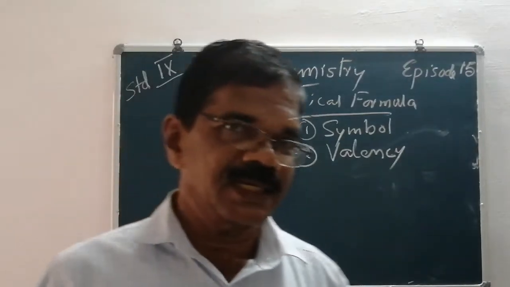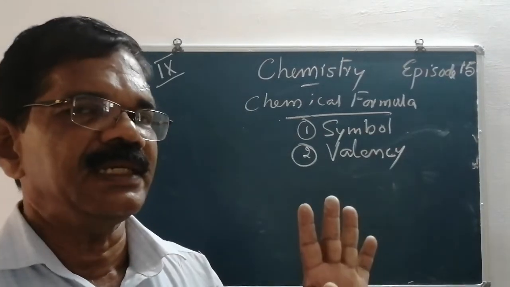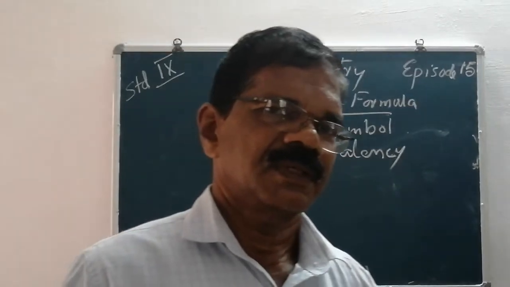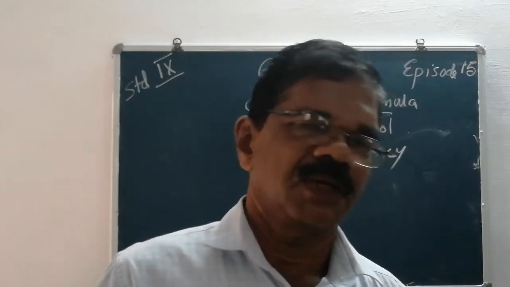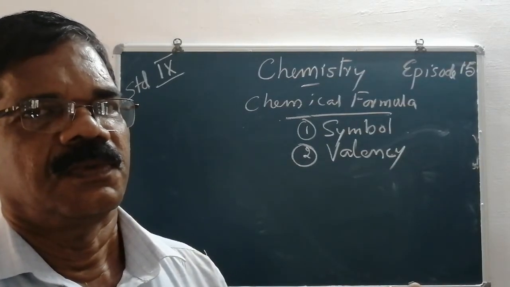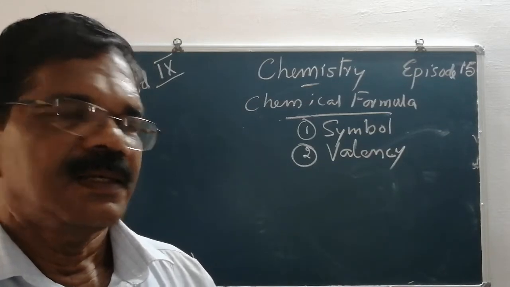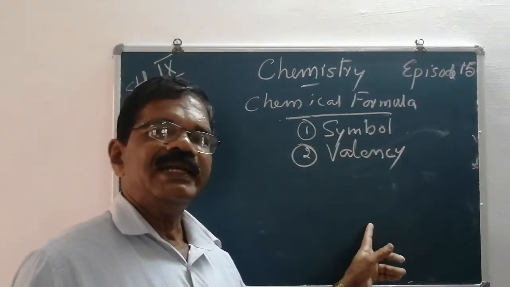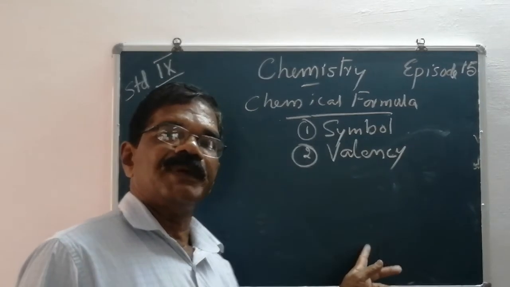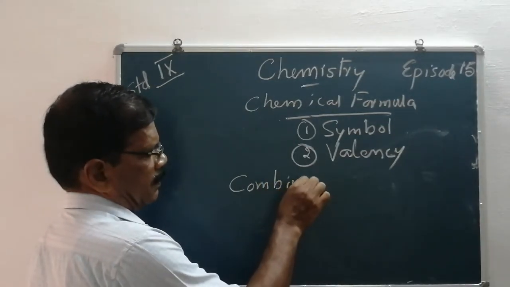In the previous class we studied atomicity. Atomicity is different from valency. Atomicity means the number of atoms present in a molecule. For example, oxygen O2, its atomicity is 2. Ozone O3, its atomicity is 3. Valency means the combining capacity of an element.